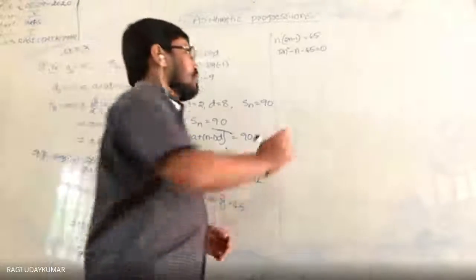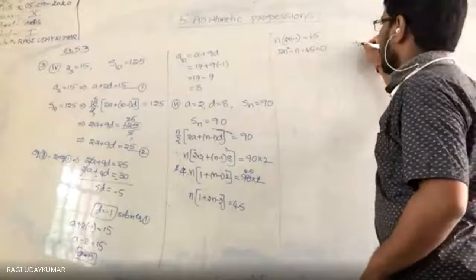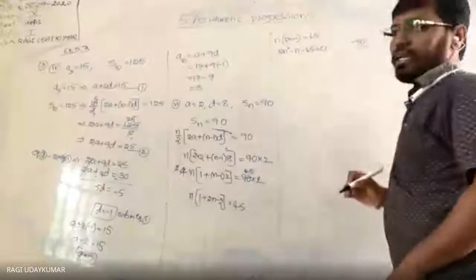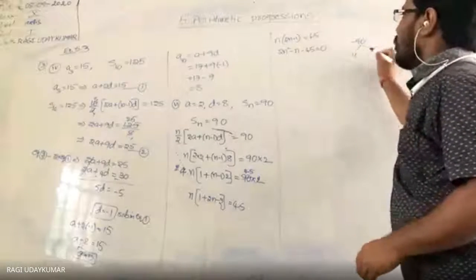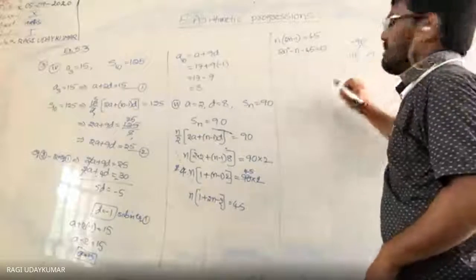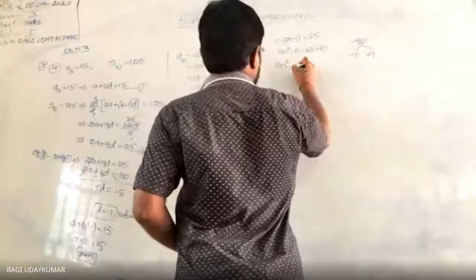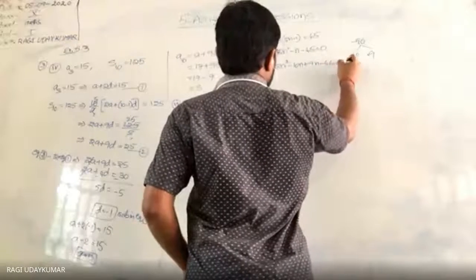So now do the factorization. 45 and 2: again I am explaining, 2 times 45 is minus 90. The negative number you are getting means a difference. The difference of 10 and 9 is 90 and the difference is 1. As you are having the minus, here negative, here plus. So now you take 2n square minus 10n plus 9n minus 45 is equal to 0.